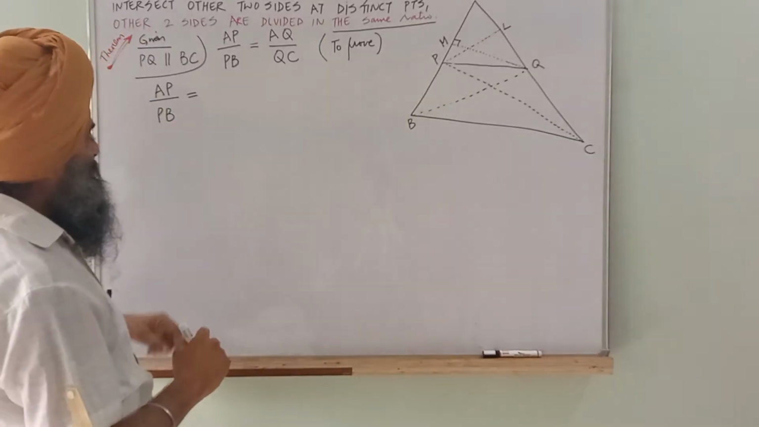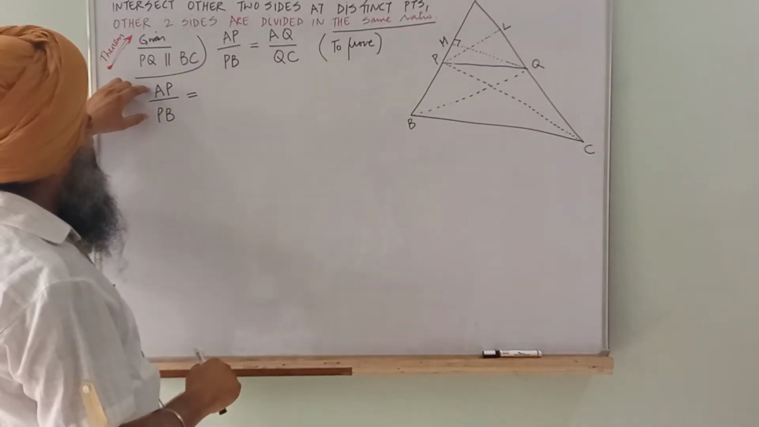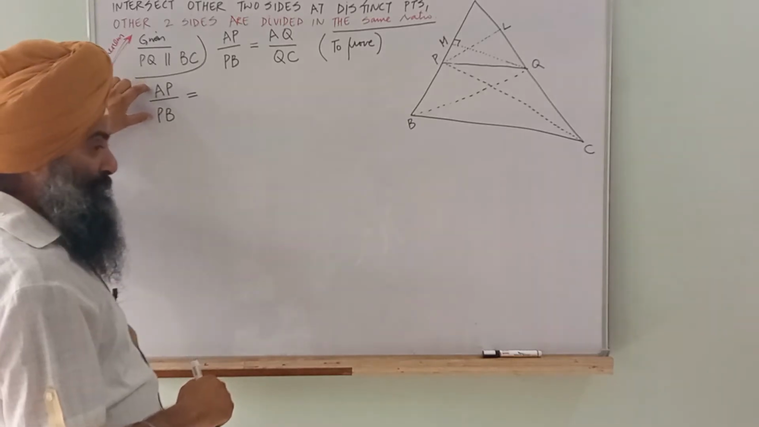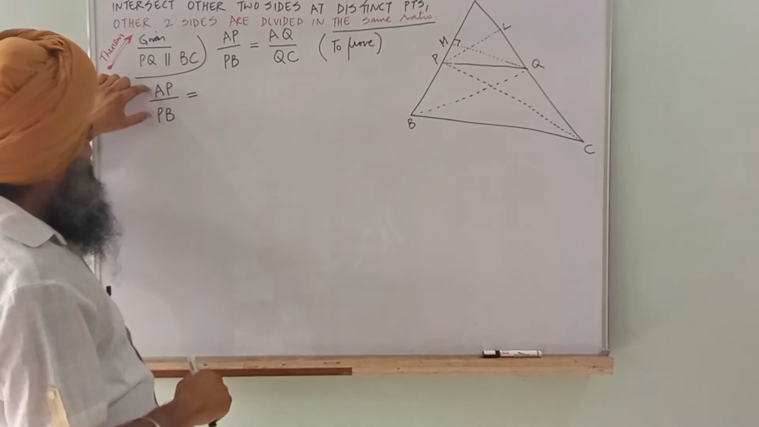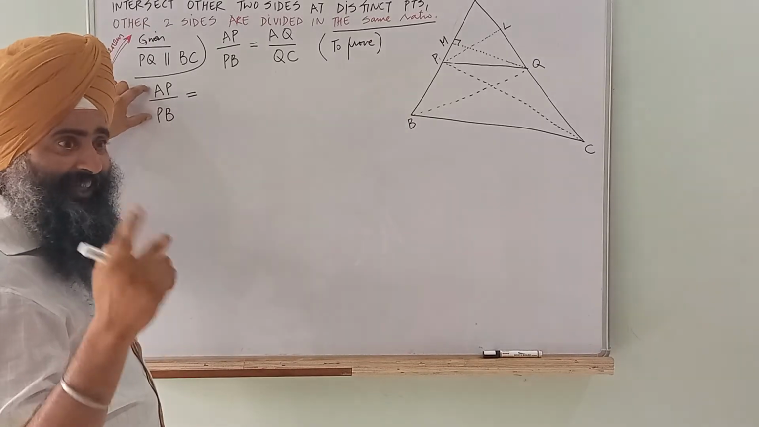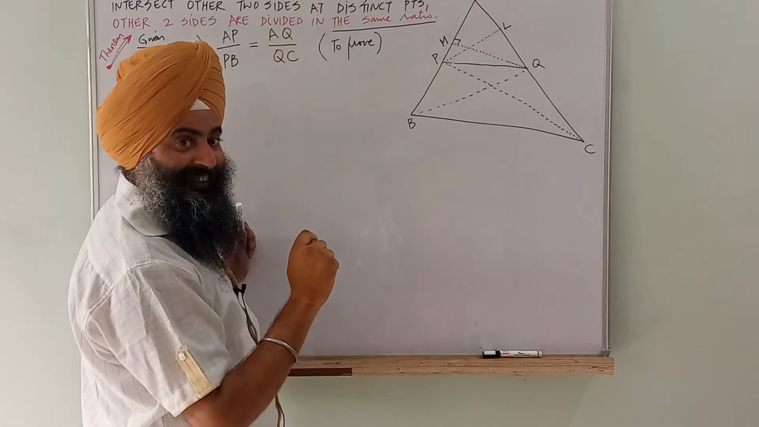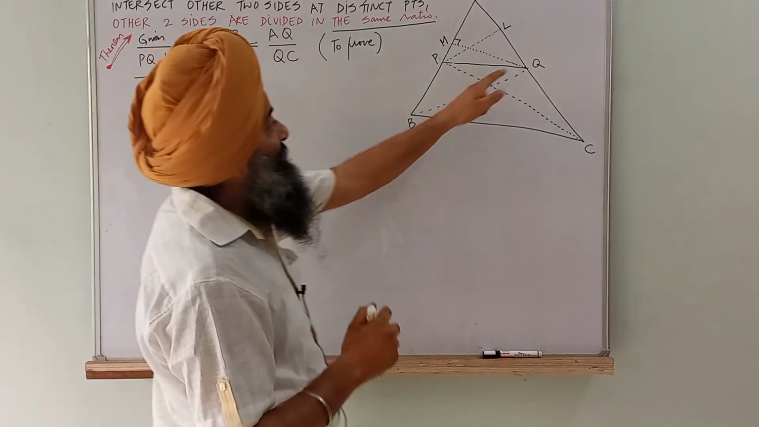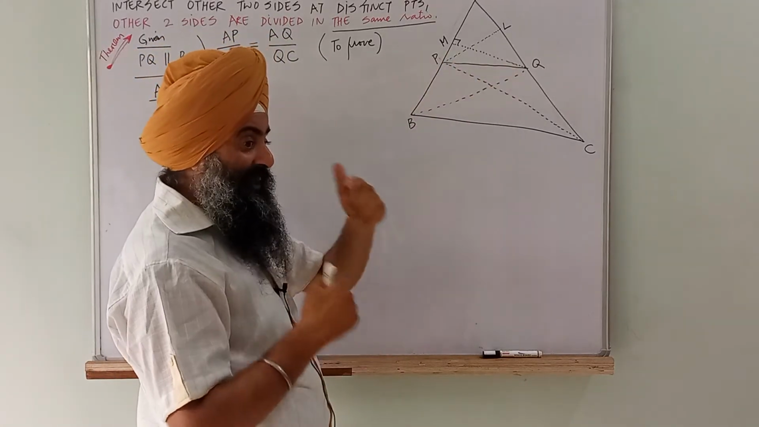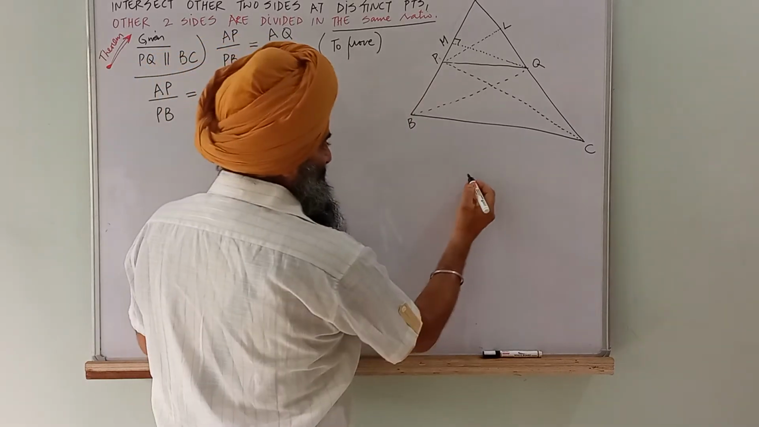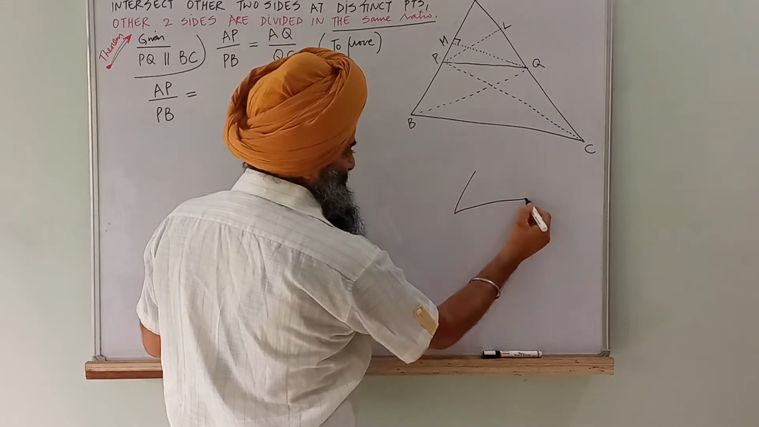Remember students, when you want to prove AP by PB, take AP as the base of the first triangle and PB as the base of the second triangle. So which two triangles are there whose height is QM? Both the triangles have height QM. See, I am giving you a hint. Let us say this is a triangle.